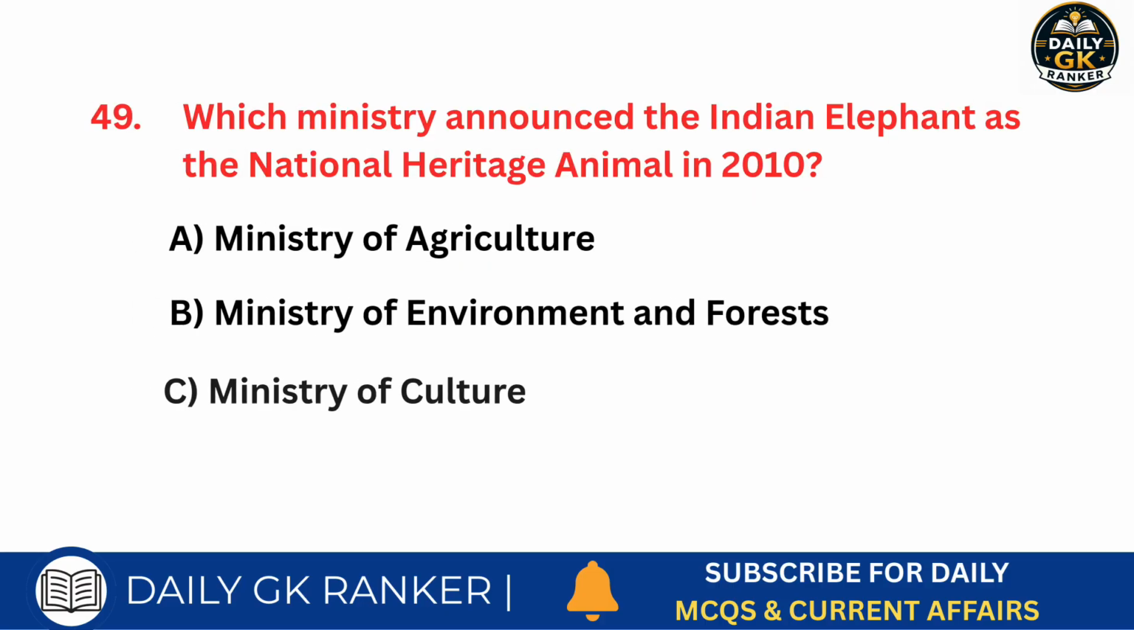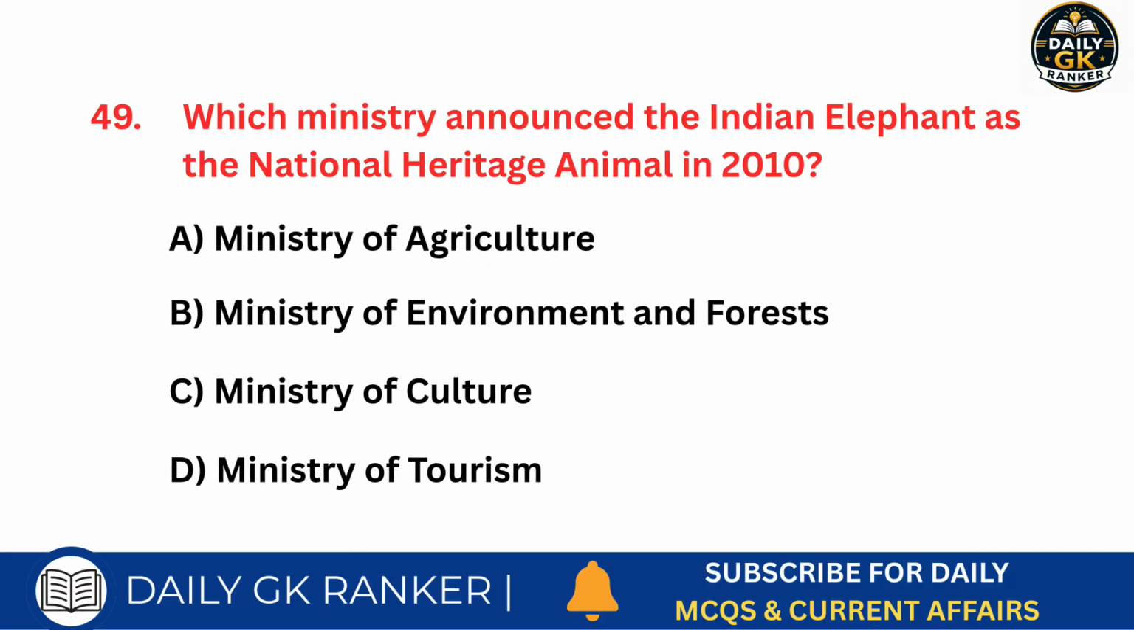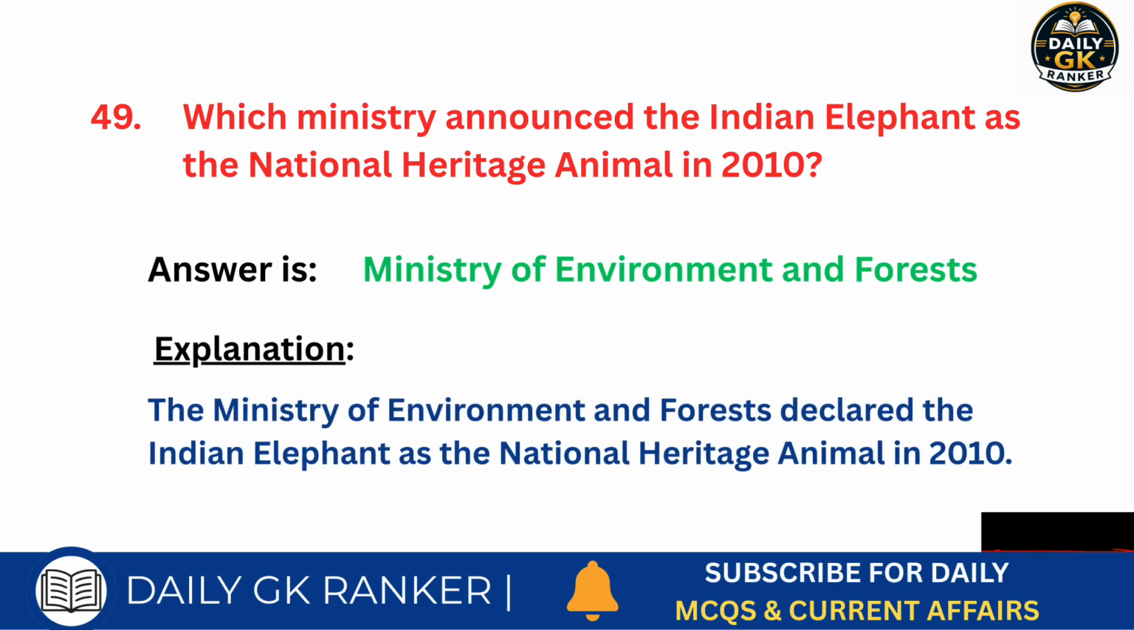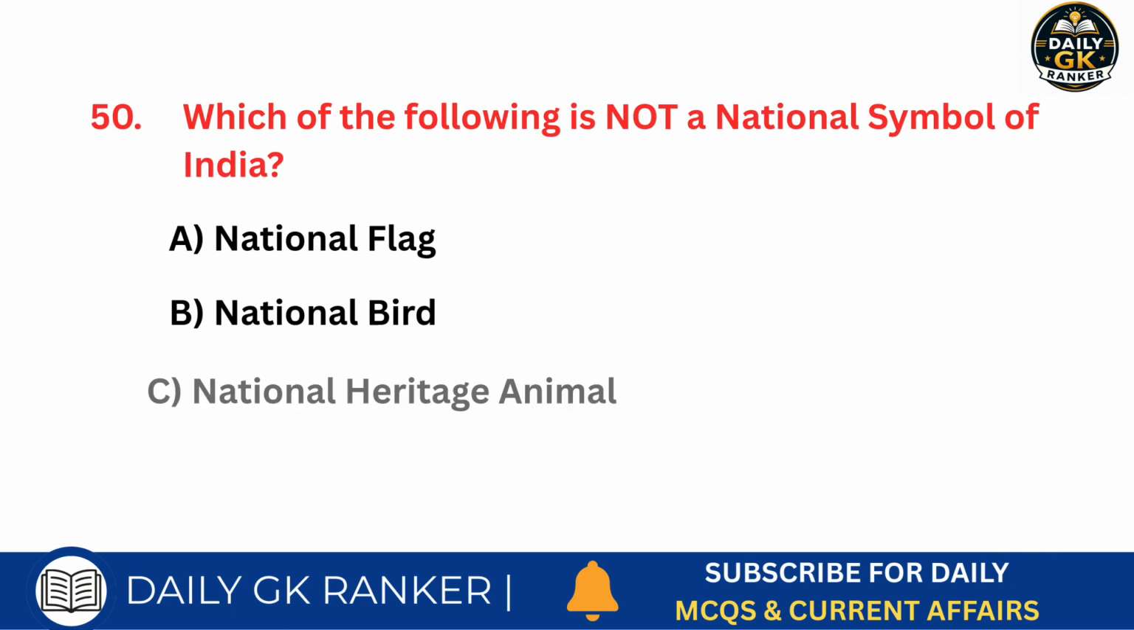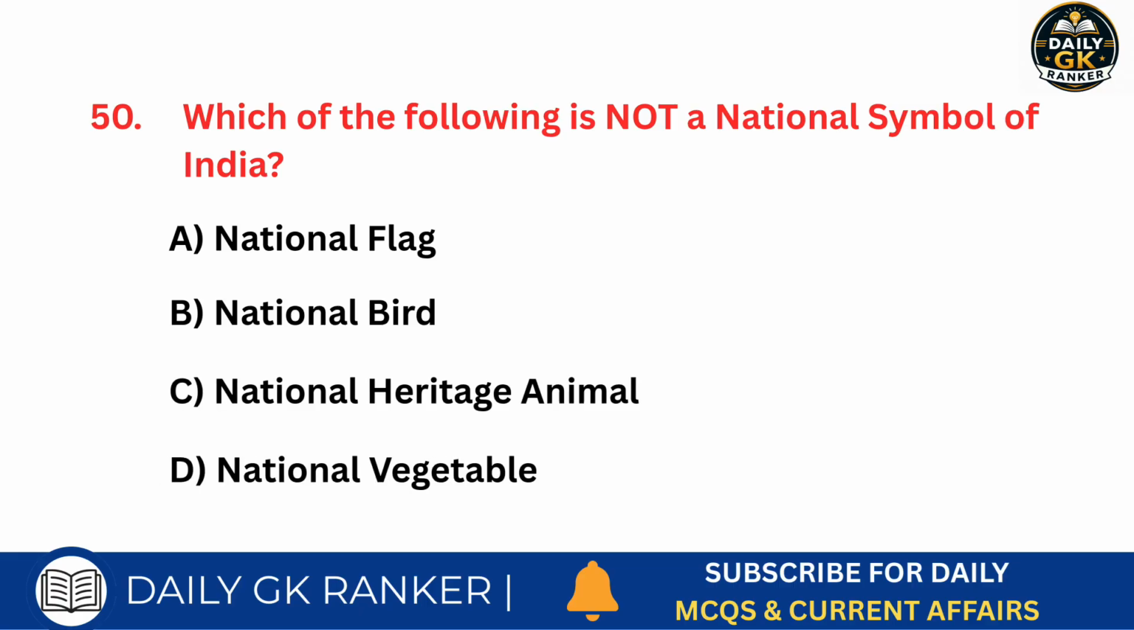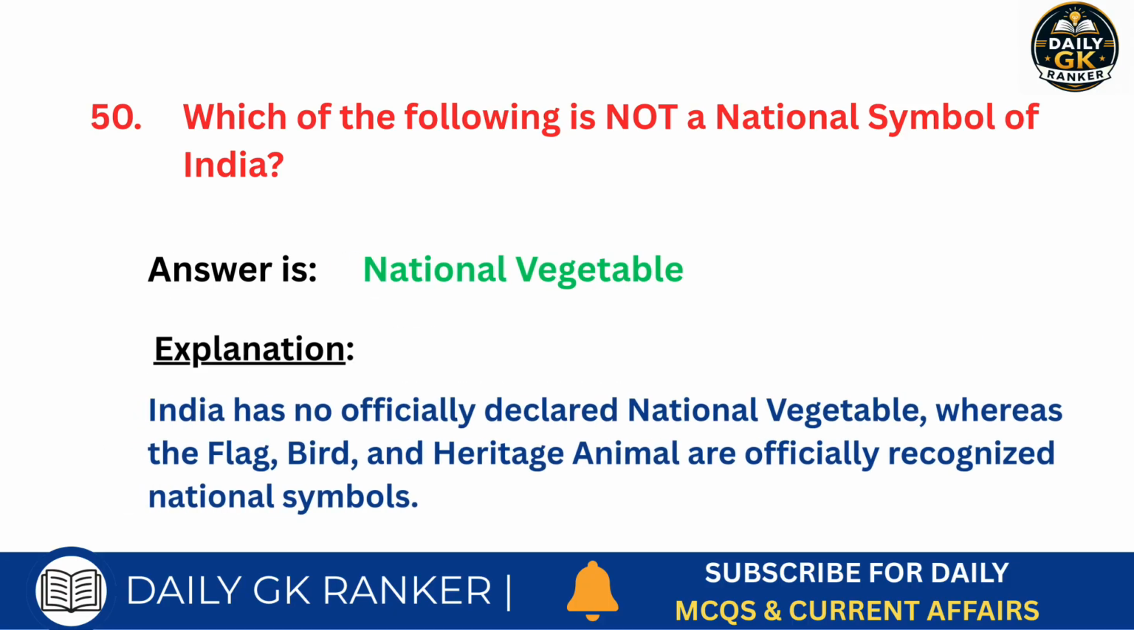Which ministry announced the Indian elephant as the national heritage animal in 2010? Answer is Ministry of Environment and Forests. Which of the following is not a national symbol of India? Answer is national vegetable.